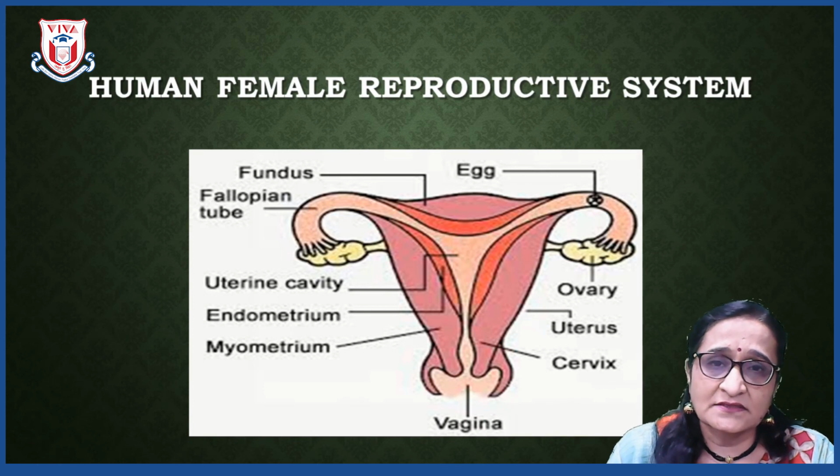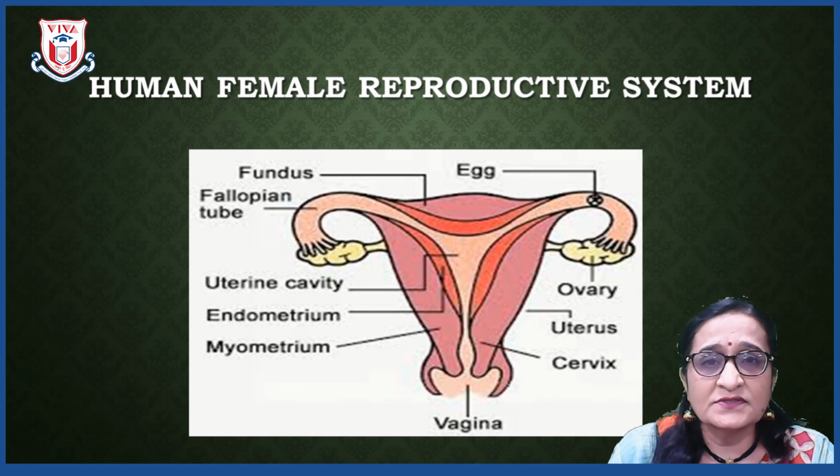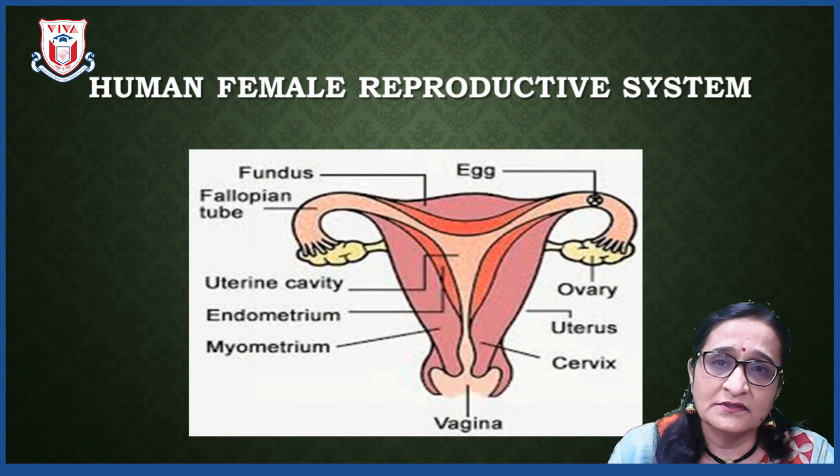It is lined with the endometrium, which supplies nutrition to the fetus. The vagina is a common opening in the female which allows the sperms to enter. It is the common passage for the child to take birth as well as to release the menstrual blood.